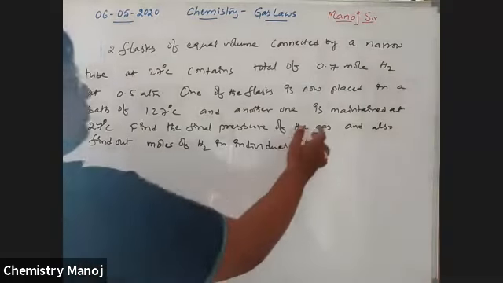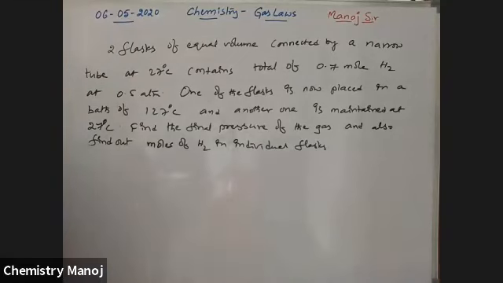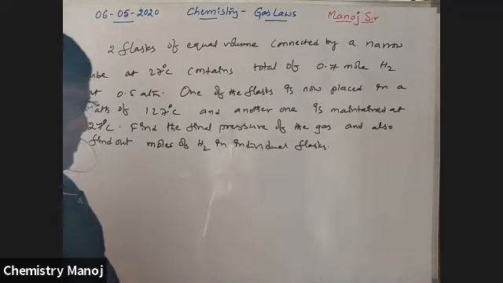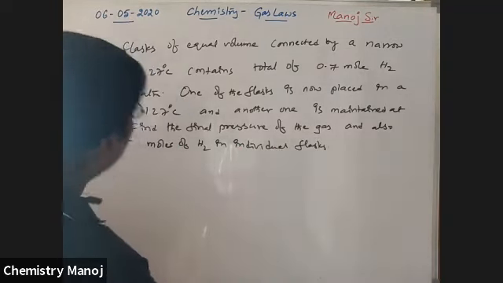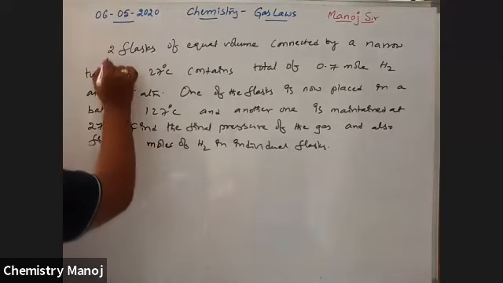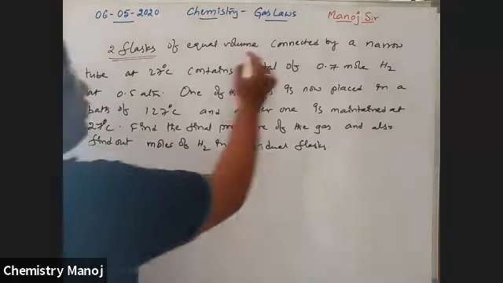So how much is the final pressure? The number of moles I am going to calculate later. Not PV equal to nRT. Those tubes are connected as in the previous case. Two flasks of equal volumes are connected.